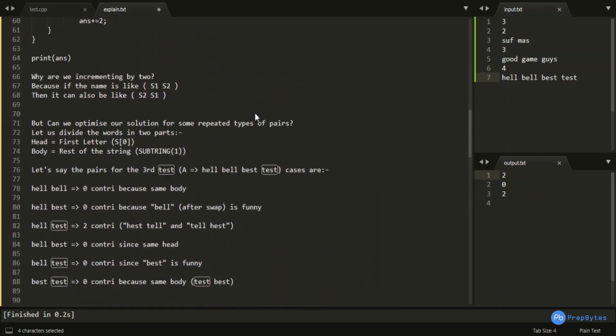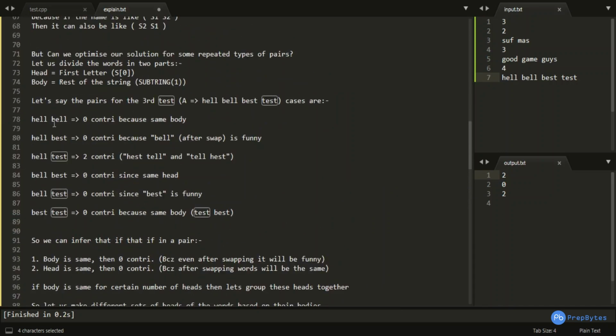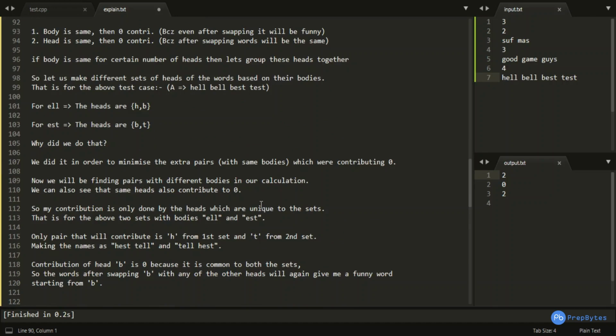You can see over here that for hell and bell, because they had the same body, the contribution was 0, and for best and test, because they had the same body, the contribution was 0. So to reduce this overhead of calculation, we are making another group of all such words having the same bodies, and we are grouping all their heads together. Now we will be finding pairs with different bodies in our calculation.